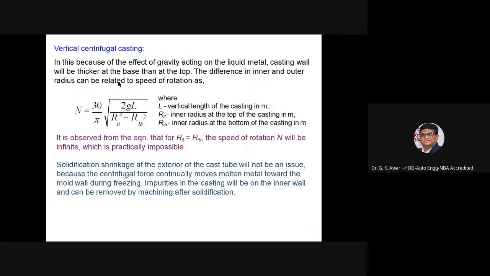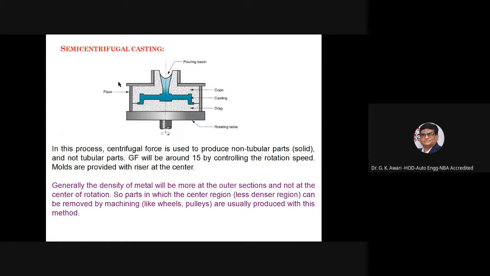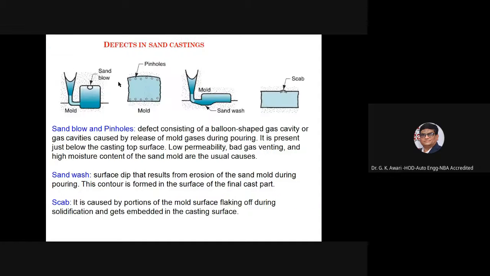Centrifugal die casting, vertical centrifugal casting, semi-centrifugal casting. In this process, the centrifugal force is used to produce non-tubular parts, and the G-factor will be around 15 by controlling the rotation speed. Molds are provided with a riser at the center.